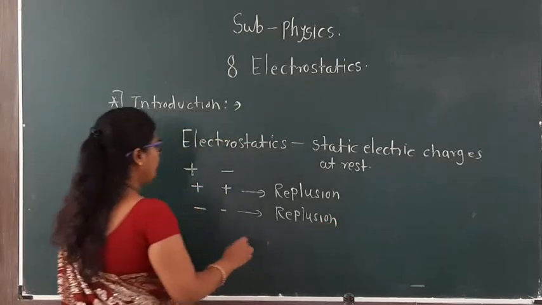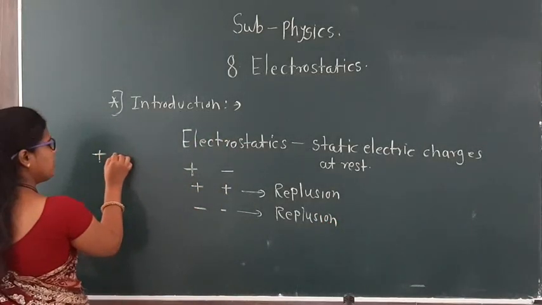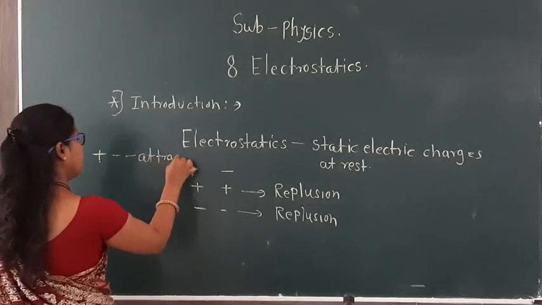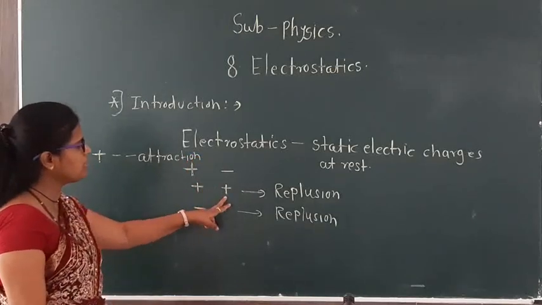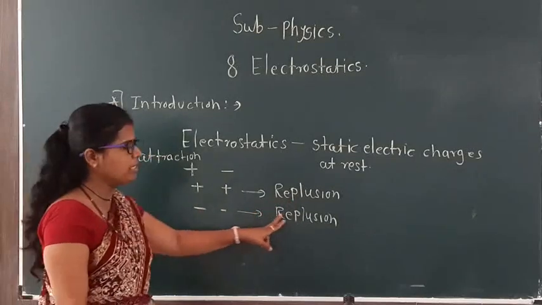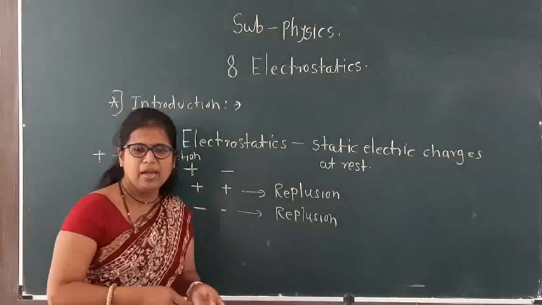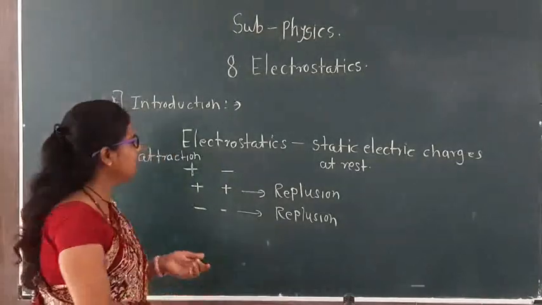If positive and negative charges, there will be attraction. We already studied this last year.